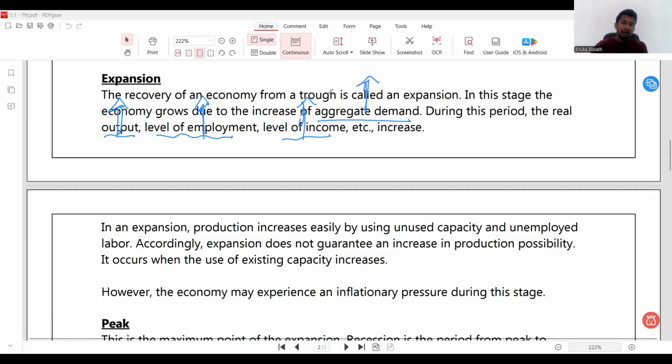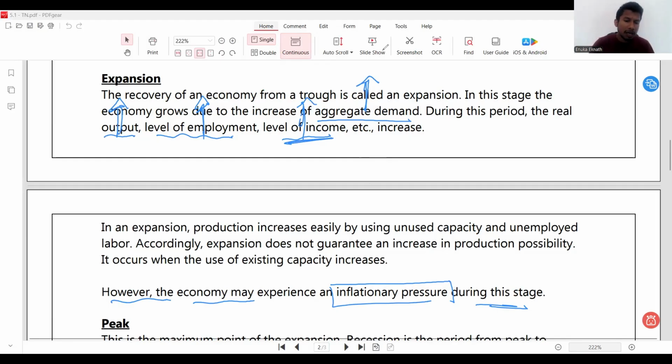When the level of income of the people increases, they have comparatively high amount of money to spend on goods and services. So it could lead to demand pull inflation. However, the economy may experience an inflationary pressure during this stage. And the reason is this. It increases the level of income of the people, right?